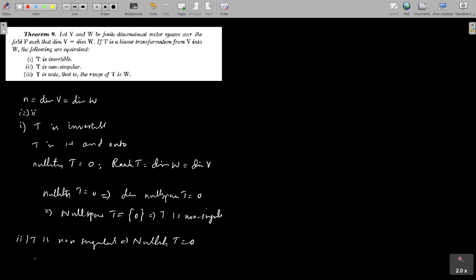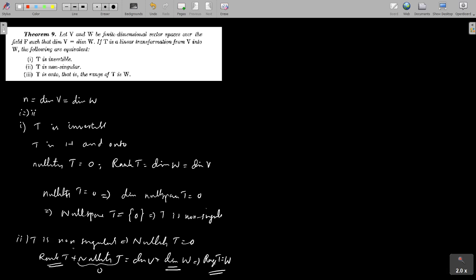Consequently, the rank-nullity theorem shows that rank T plus nullity T is equal to dimension of V, that is equal to dimension of W. Since nullity T is equal to 0, you can get rank T is equal to dimension V. But the range of T is always a subspace of W, and the dimensions of the range and W are the same. That implies range of T is the same as W. This was T is onto.